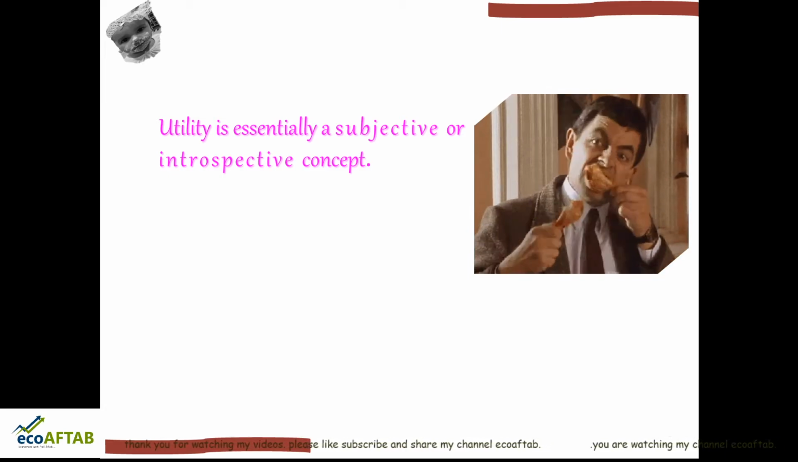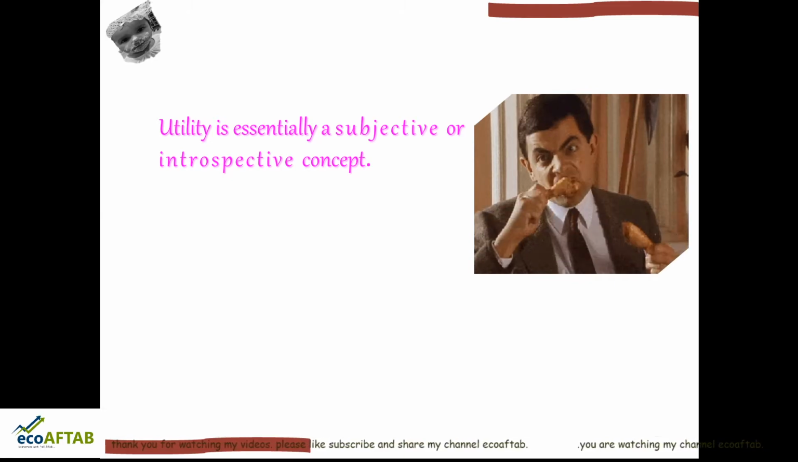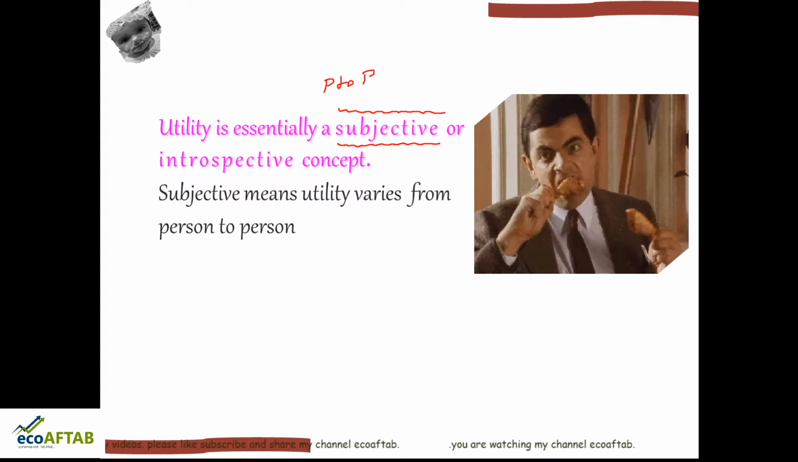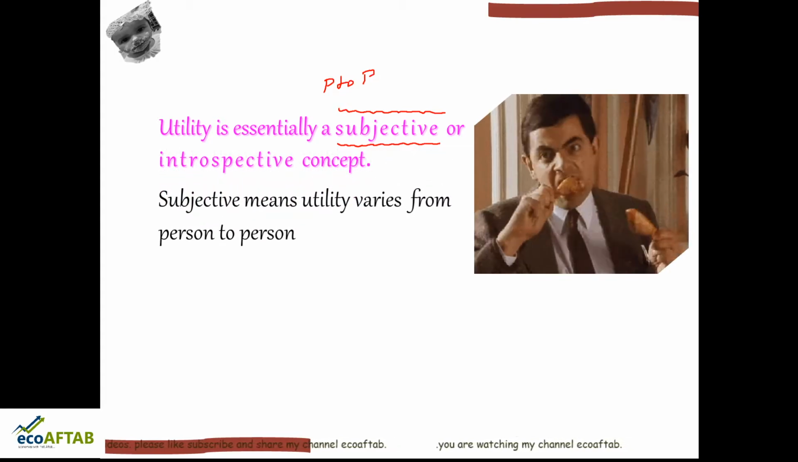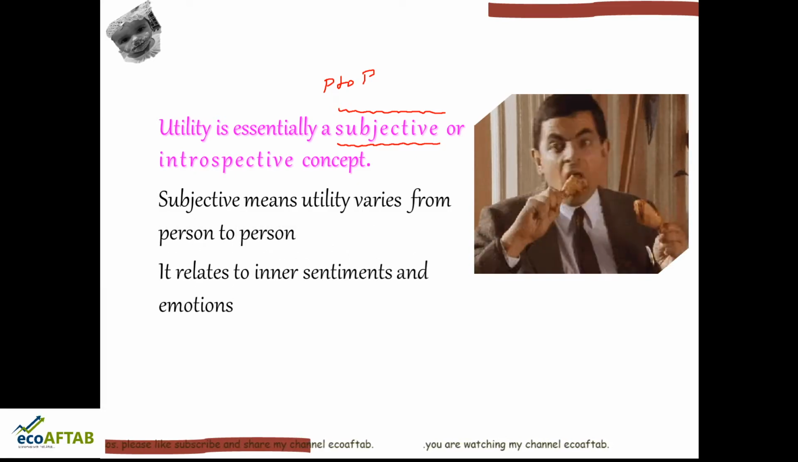chicken. That is what makes this concept of utility more subjective. That is, utility differs from person to person. One person may feel good, he may feel chicken has utility. Another person may not like chicken, he may feel that chicken is having no utility. That is why utility is subjective, it differs from person to person. So subjective means utility varies from person to person, and not only that, it relates to inner sentiments and emotions of a person.